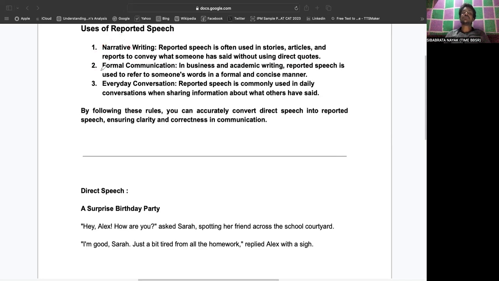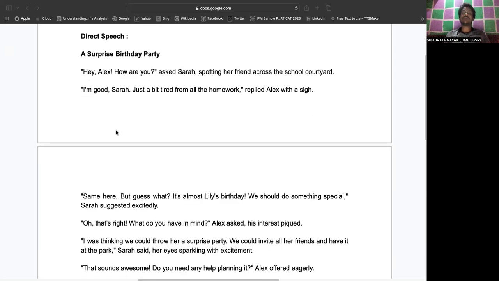Second, we also use reported speech in formal communication. In business and academic writing, reported speech is used to refer to someone's words in a formal and concise manner, right? Third, everyday conversation. Reported speech is commonly used in daily conversation when sharing information about what others have said, right? So, by following these rules, you can accurately convert direct speech into reported speech, ensuring clarity and correctness in communication, right?